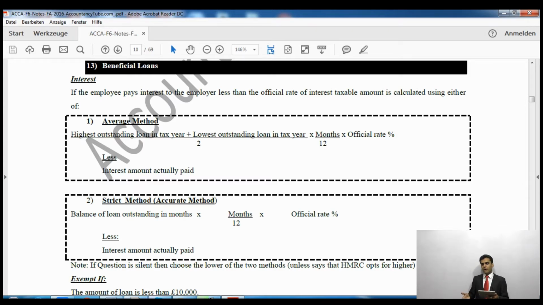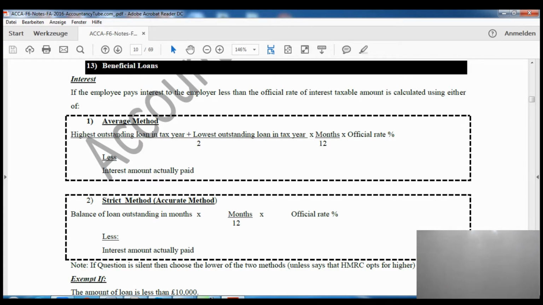So at the start it will be £10,000, then you will start paying £500 a month, then obviously it will gradually be decreasing, and we'll take the lowest as well, which will be at the end of the year hopefully. So highest outstanding loan plus lowest outstanding loan divided by 2, multiplied by months over 12, and multiplied by the official rate, which is 3%, and what we have to deduct is whatever interest has been paid.